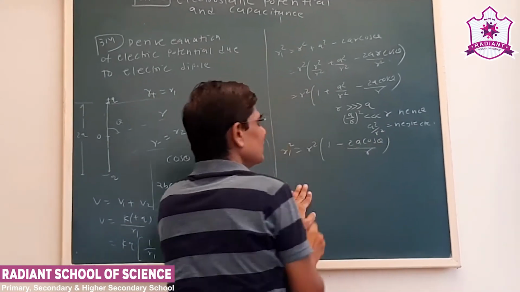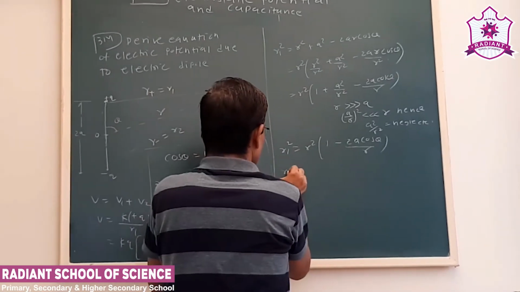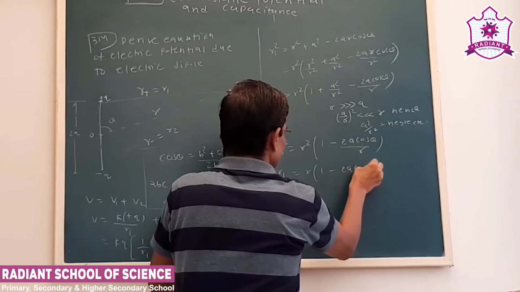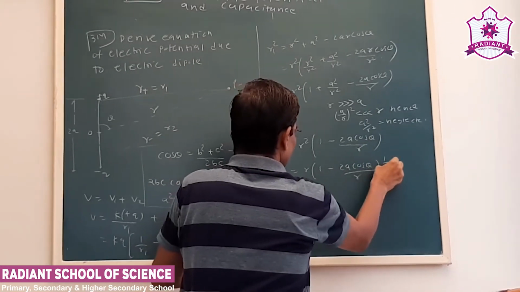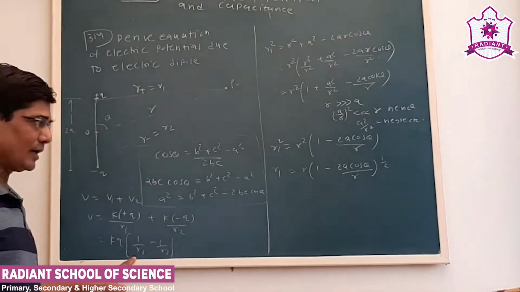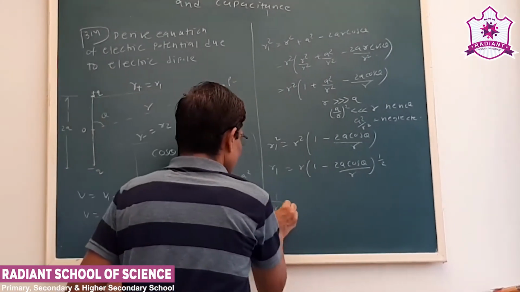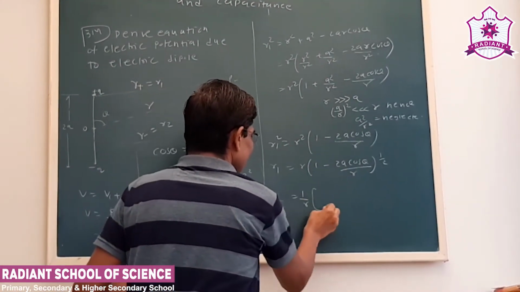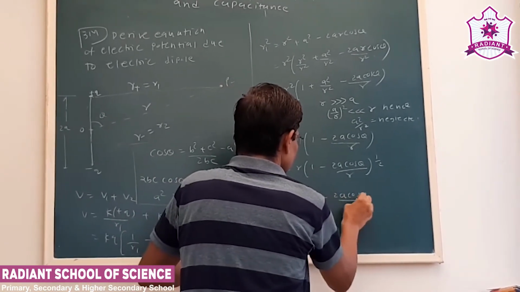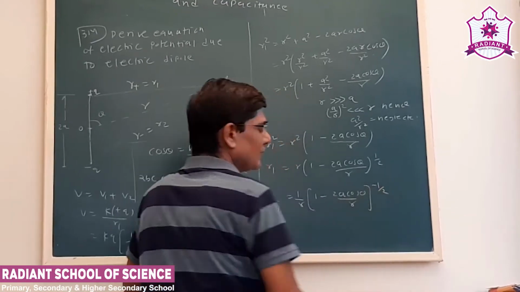Now this is r1 square, so we take the square root. So r1 is equal to r times 1 minus 2a cos theta upon r to the power 1 by 2. Now in the equation we require 1 upon r1, so if I take the reciprocal, the power becomes minus 1.